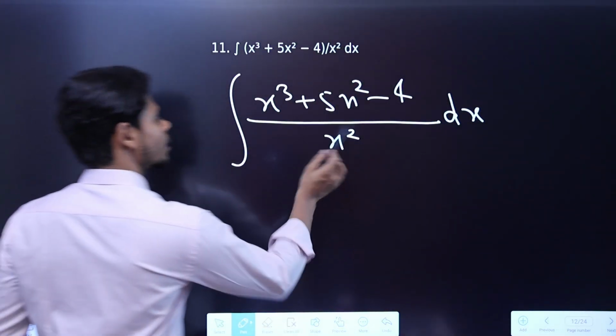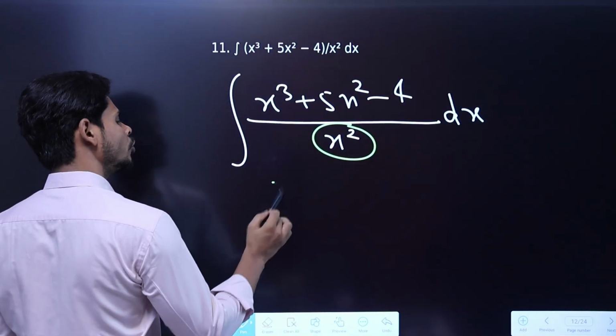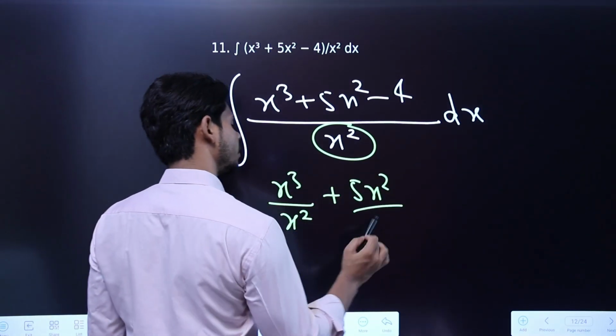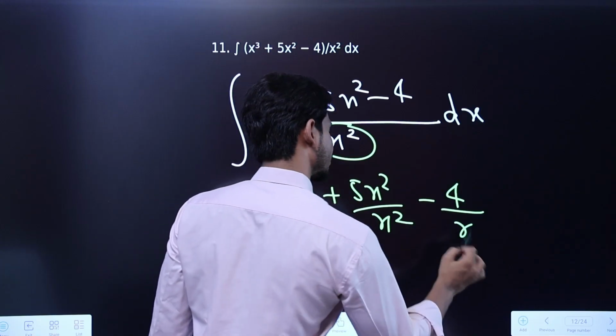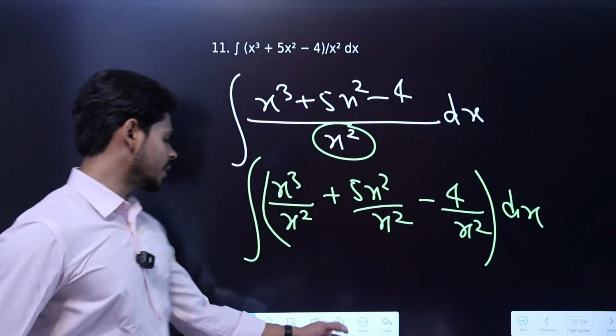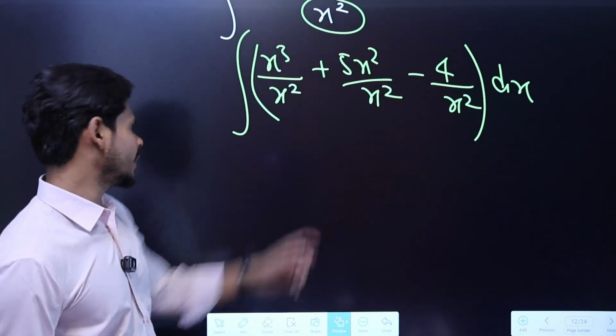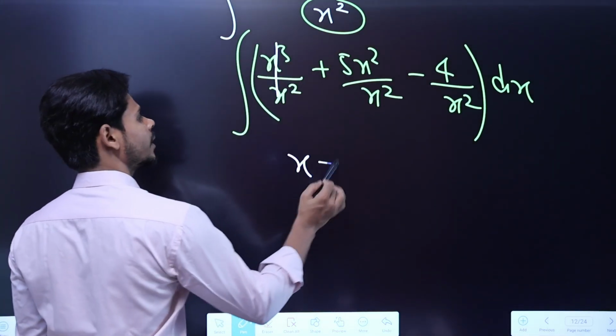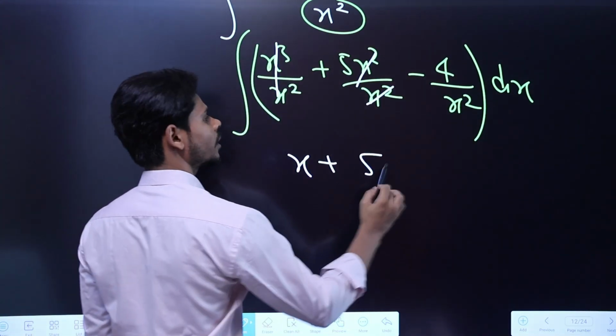So what I will do is, this term will go in the denominator of each term. So x cube divided by x square plus 5 times x square divided by x square, then 4 upon x square, with respect to dx, then we have to find the integral. Let's solve first and then we'll find the integral, right? So it will become only x, then plus 5, this one will get cancelled out, then negative 4.